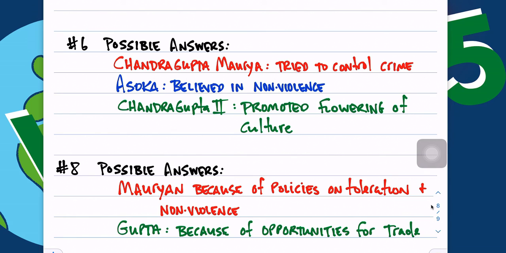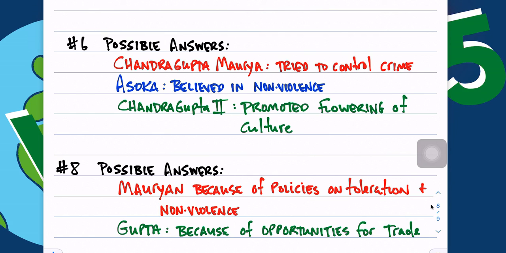We'll see that Chandragupta Maurya tried to control things. He was kind of a spy about things and really was a tough ruler. Ashoka believed in nonviolence, and Chandragupta II of the Guptas promoted the flowering of the culture, and things really blossomed. You'll see again in the Golden Age activity, particularly with mathematics and the concept of zero.